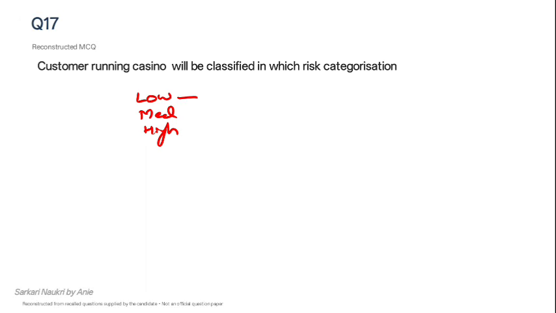For the low risk categorization, 10 years is the mandate, for the medium risk it is 8 years, and for the high risk it is 2 years. So you can remember 2 plus 8 is equal to 10. This is for high, this is for medium, this is for low.